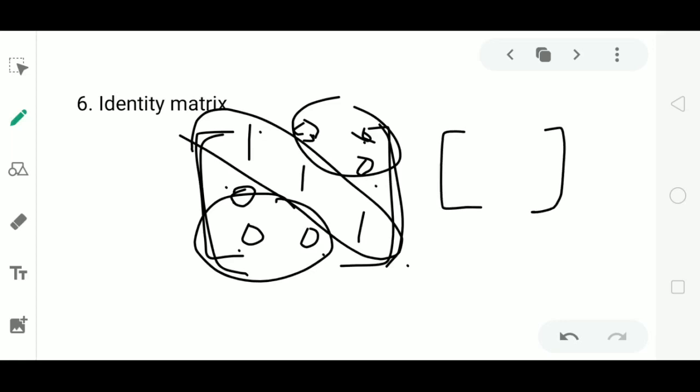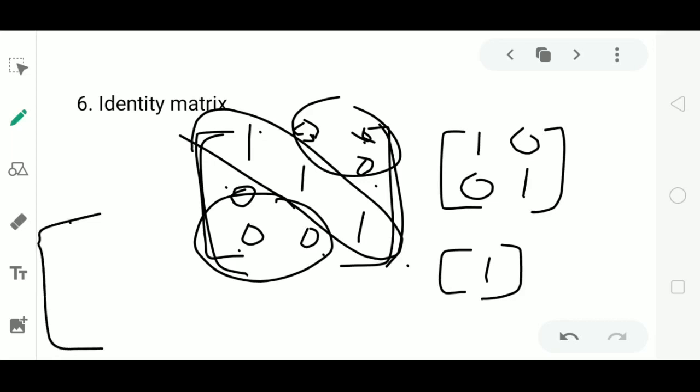If I consider a 2 by 2 matrix, then the non-diagonal elements are 0 and diagonal elements are 1. This is an identity matrix. Also you can consider a single element. This is an identity matrix. Or you can consider a matrix of order 4 with all its diagonal elements 1 and non-diagonal elements 0.